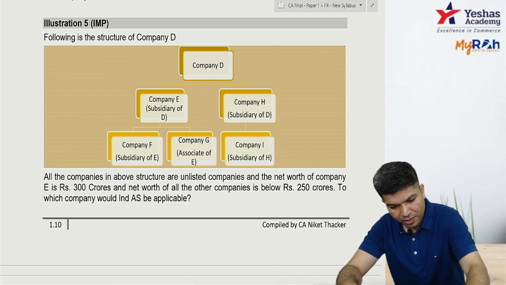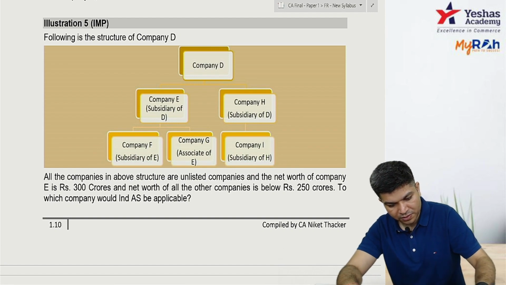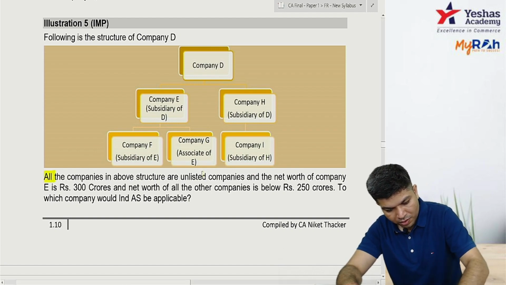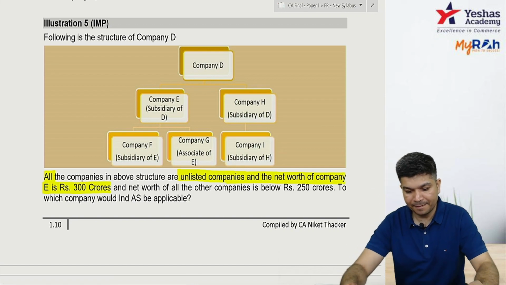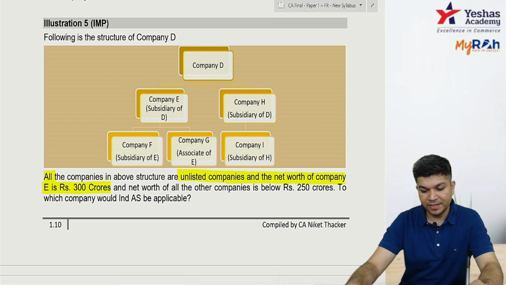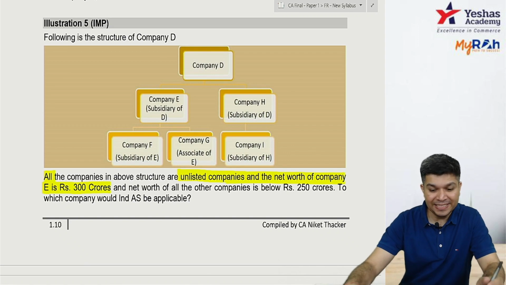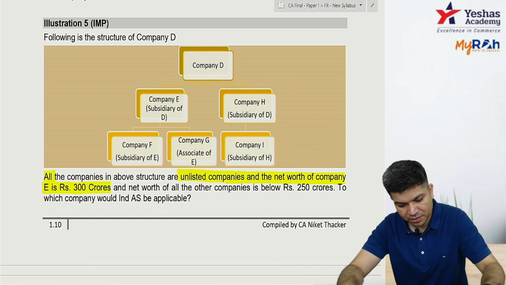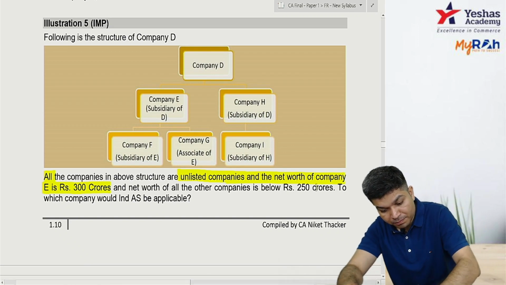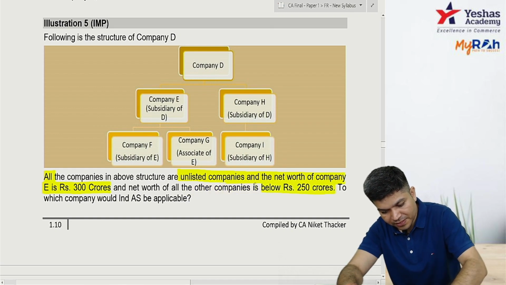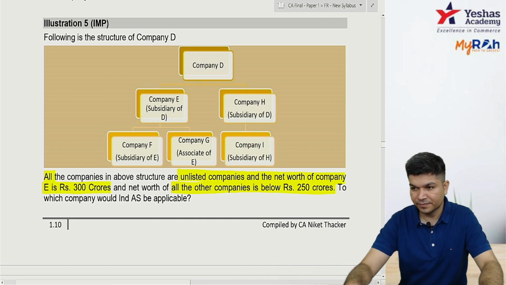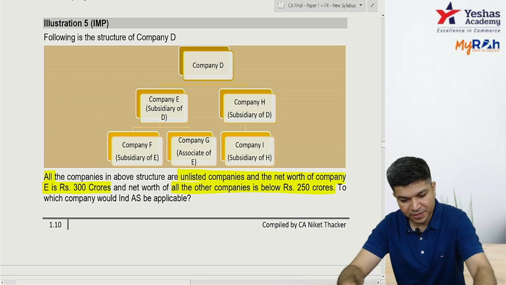In the above situation, all are unlisted. Net worth of company E is 300 crore. All other companies below 250 crore. Tell me, which all companies IND AS apply?